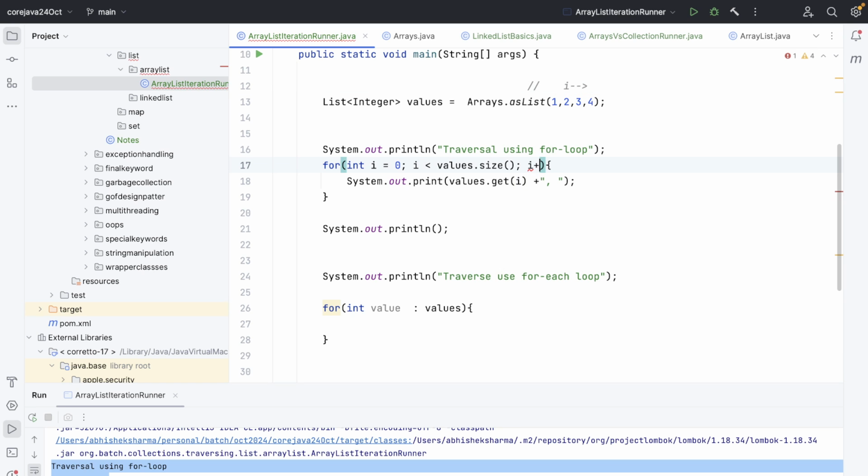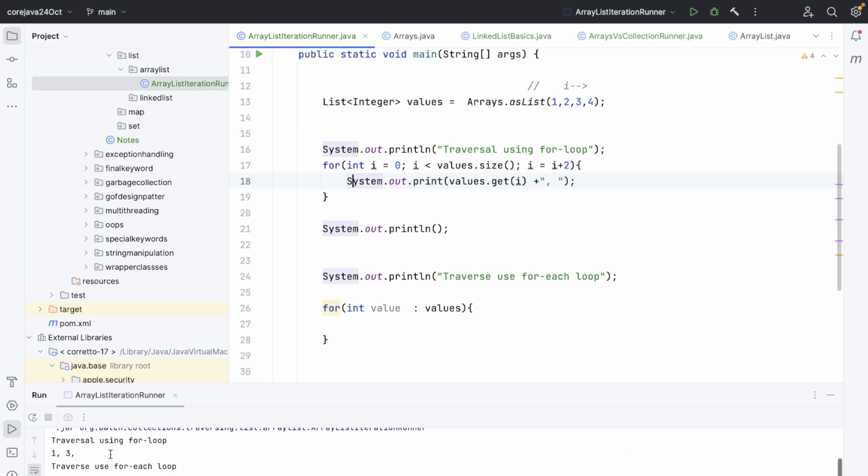We can do i plus 2 over here also, right? We can do i equals i plus 2. So it will print 1, and then instead of moving to the second value, it will move to the third value. 1 and 3 will be printed only. If I run this now, 1 and 3 will be printed only, right? Because I have plus 2, I have jumped two indexes from 1, it does not move to 2, it just moves to 3. So that's what I can do if I'm using the normal looping, the legacy for loop. But with the for each loop I cannot do this, I have to traverse from left to right.